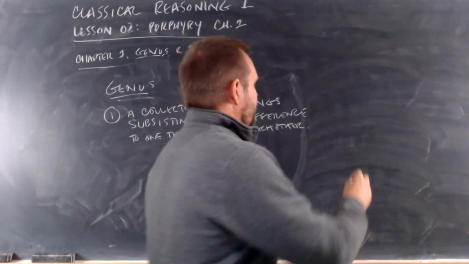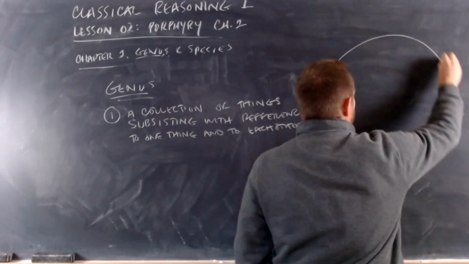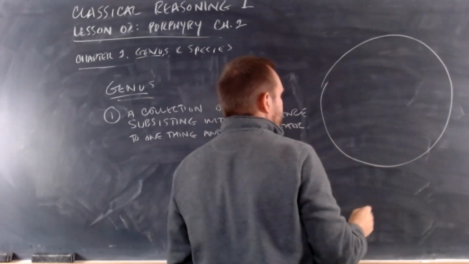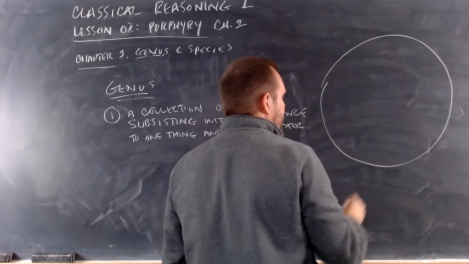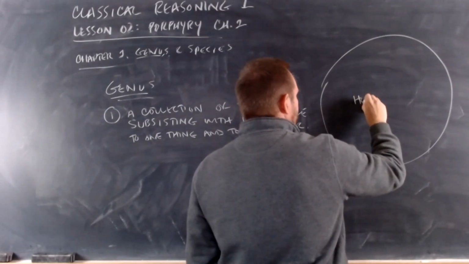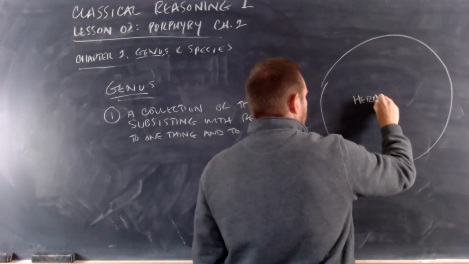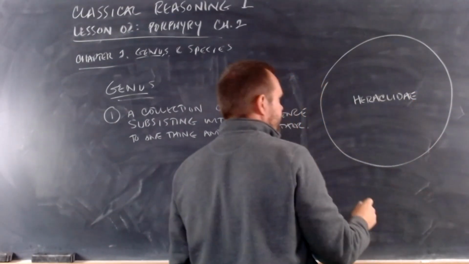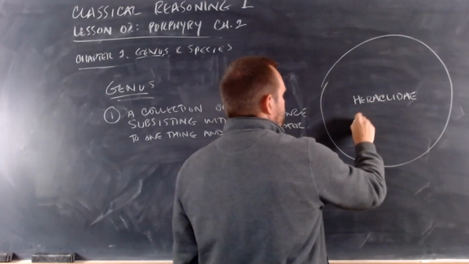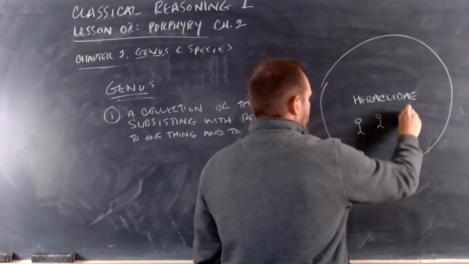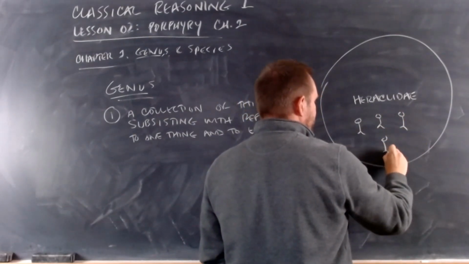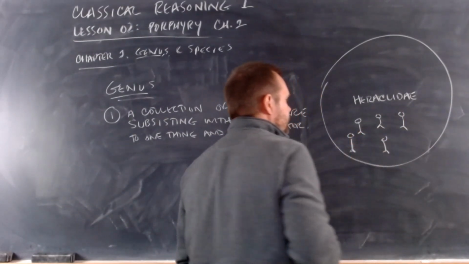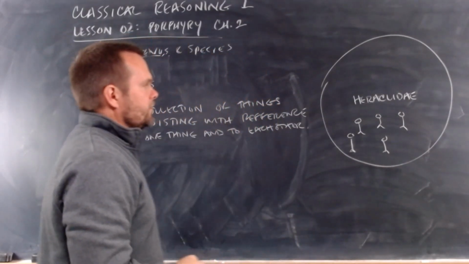So imagine if we have a whole group of people, and these people are called the Heraclidae. All of these people. And inside this group, there are tons and tons of people inside this group.